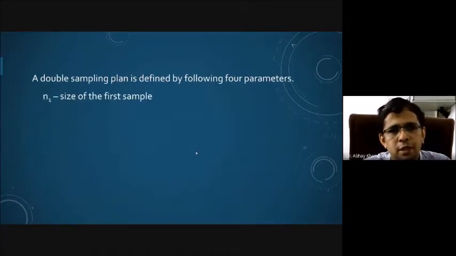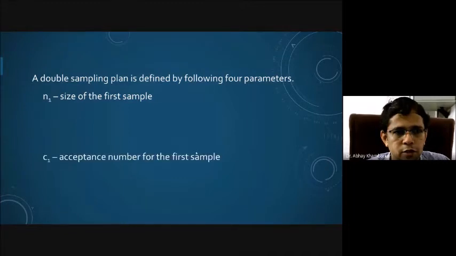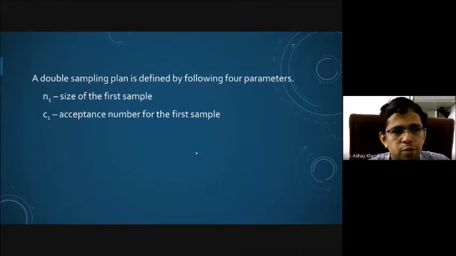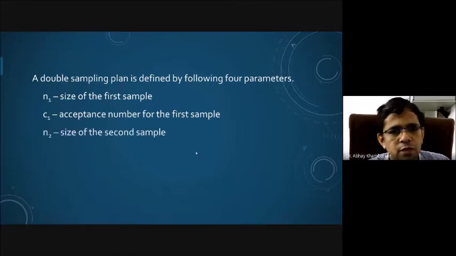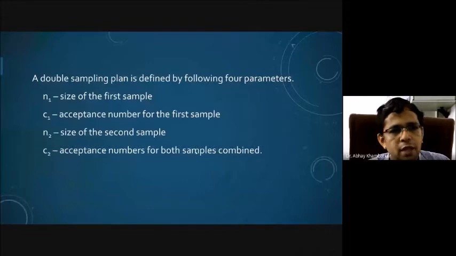Double sampling plan is defined by four parameters. If you remember, in single sampling plan there were two parameters. Similarly, here in double sampling plan we have four parameters. The first parameter is n1, that is the size of the first sample. C1 is the acceptance number of the first sample, n2 is the size of the second sample, and C2 is nothing but the acceptance number for both the samples combined.